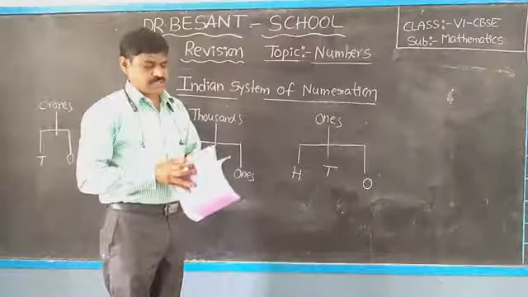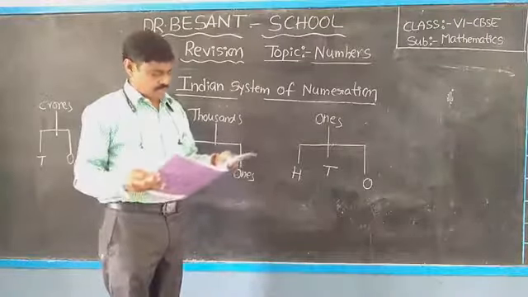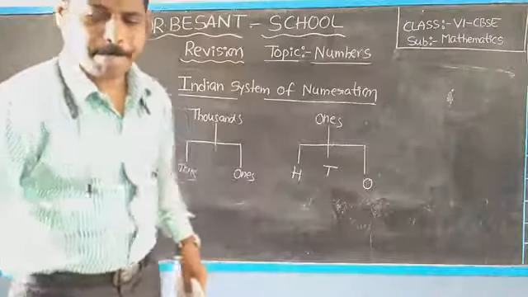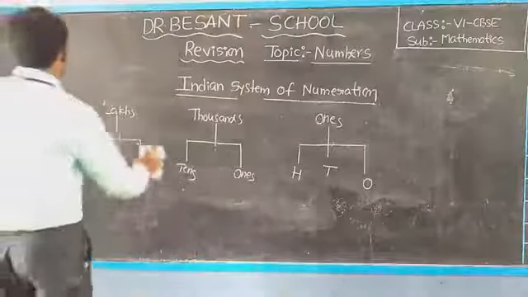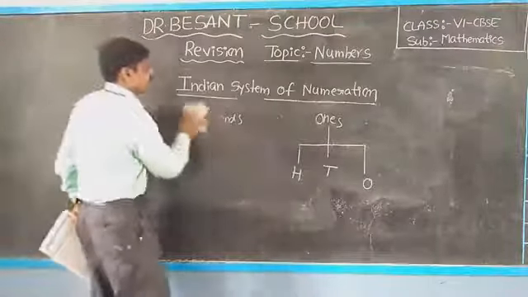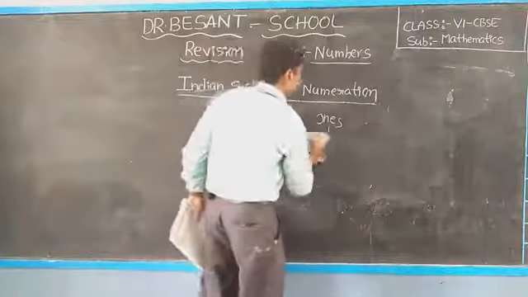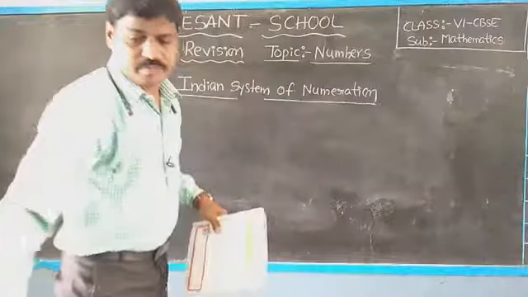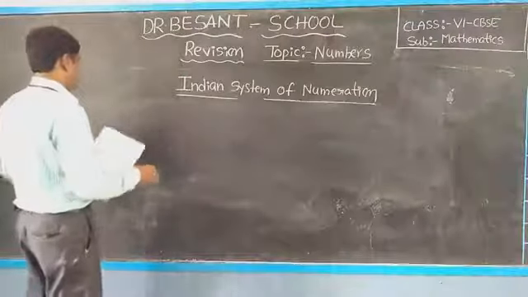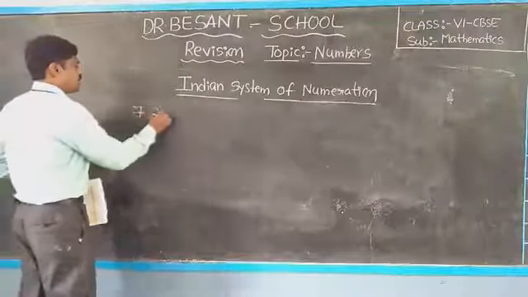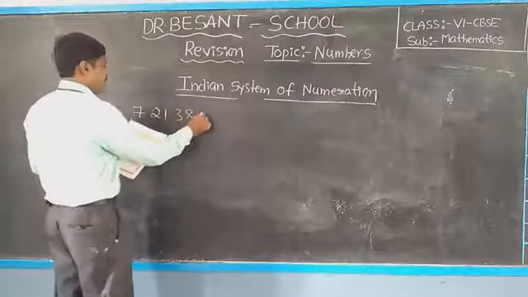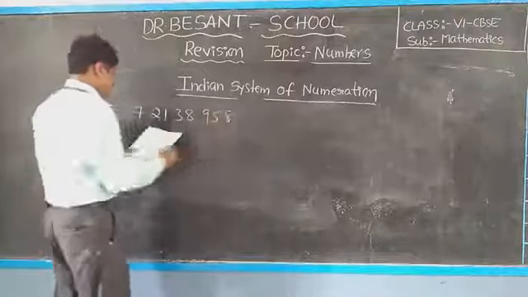Some examples I will tell you, on how to read the number name. Example: 7, 2, 1, 3, 8, 9, 5, 8.